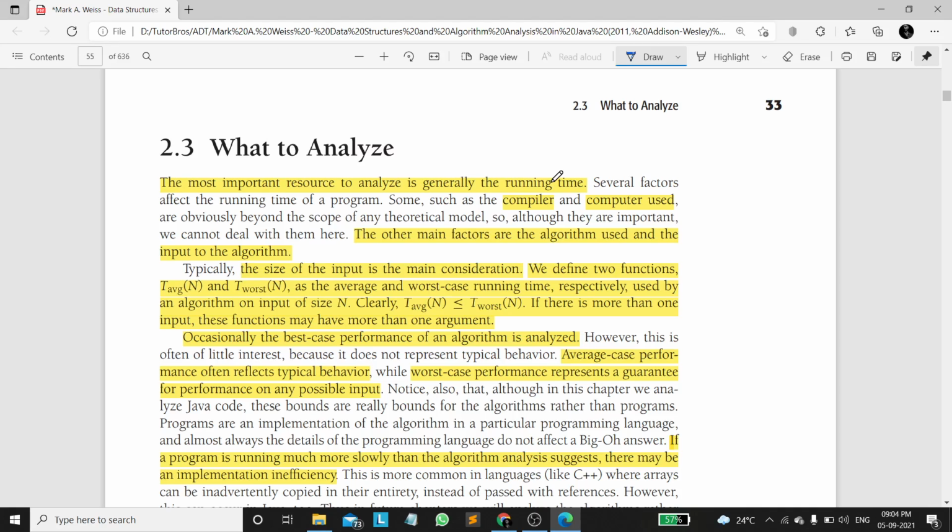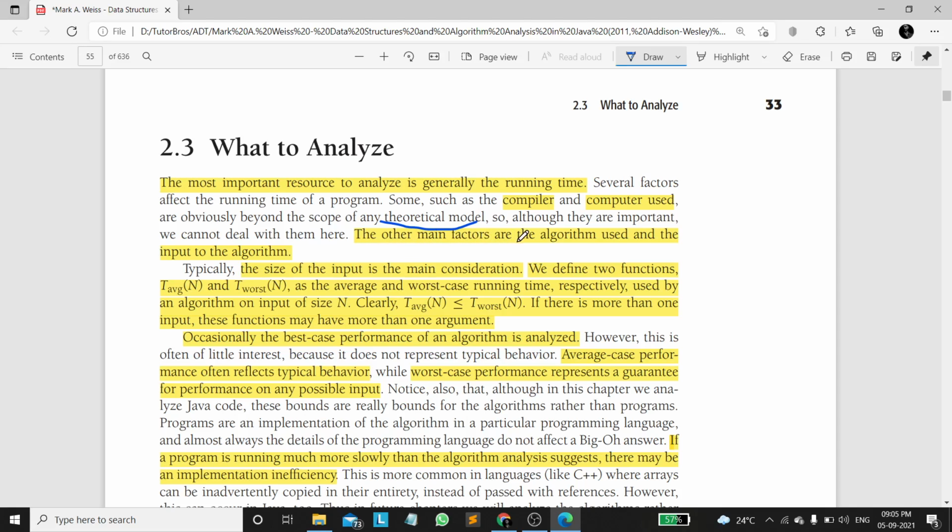Generally, a compiler on a good computer executes 10 power 9 instructions per second, and each instruction takes a single unit of constant time. The runtime also depends upon the computer hardware used, but we can't say exactly which compiler or hardware, so we compare theoretically, which is called algorithm analysis.